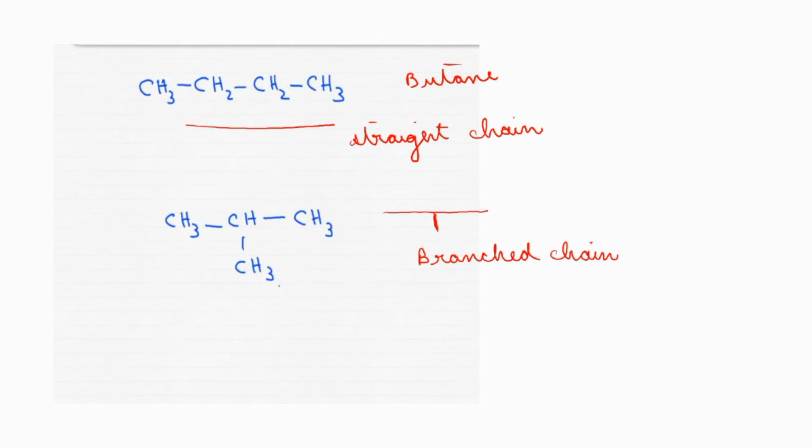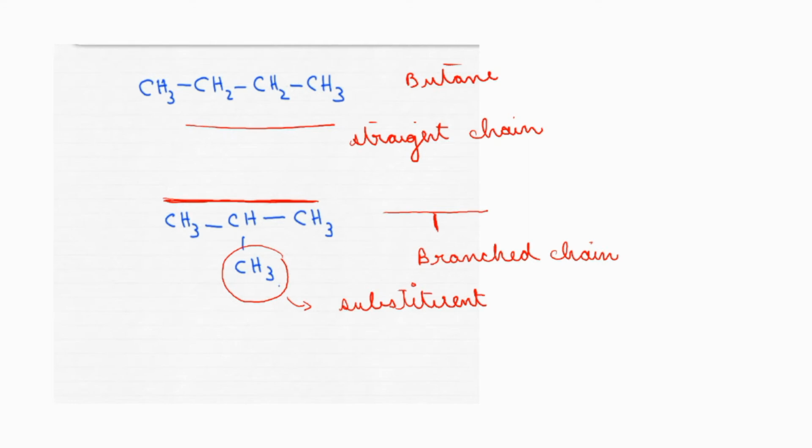In order to name this branch chain compound, first you will have to find out the longest carbon chain, the main chain of that hydrocarbon. And then later, we will have to find out what is attached to that. Which group is attached to that, we will have to find out. And we call this group the substituent. Okay, and now the question is, what is the name of this substituent?